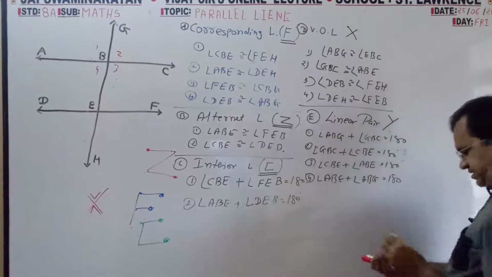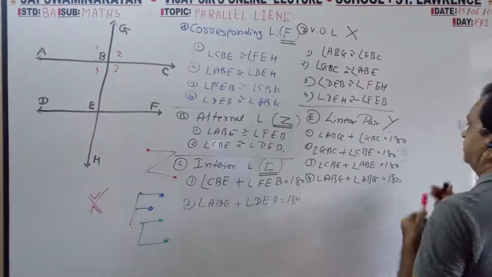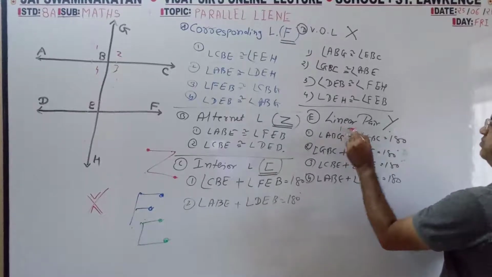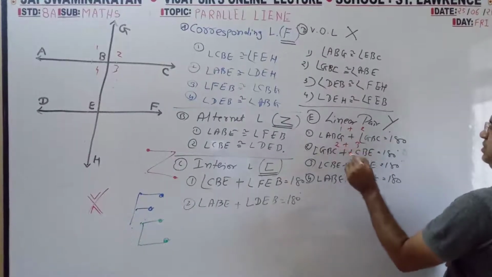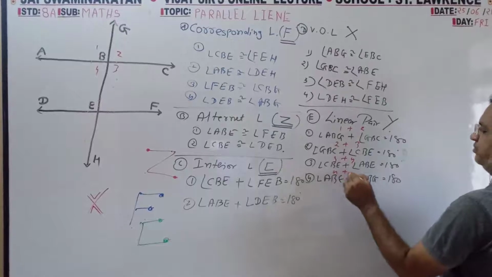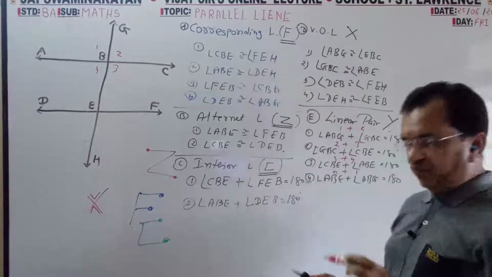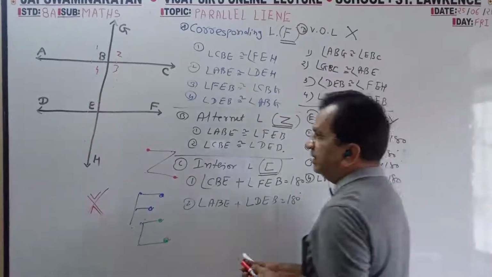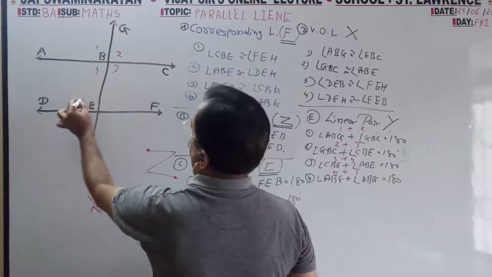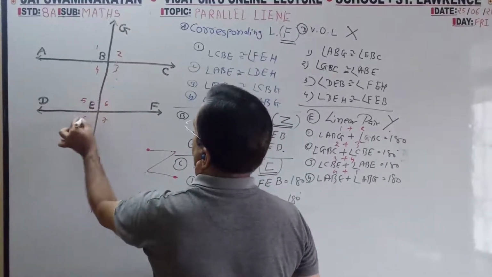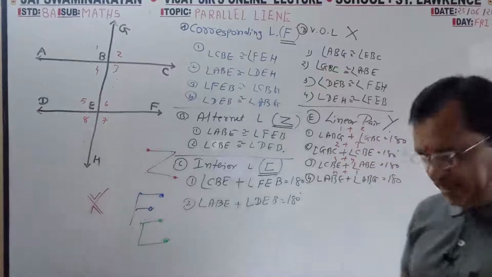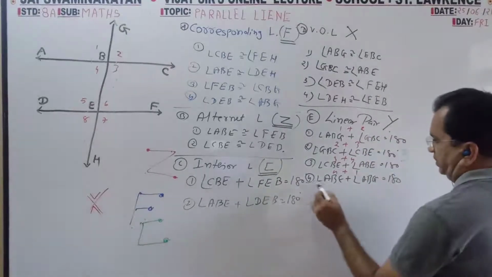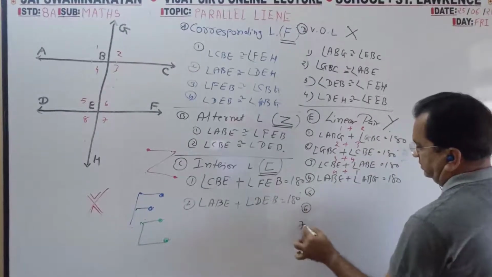First plus second, second plus third, third plus fourth, fourth plus first. So 1, 2, 3, 4, 4 done. 4 pairs. Then 5, 6, 7, 8. Here also 5, 6, 7, 8.